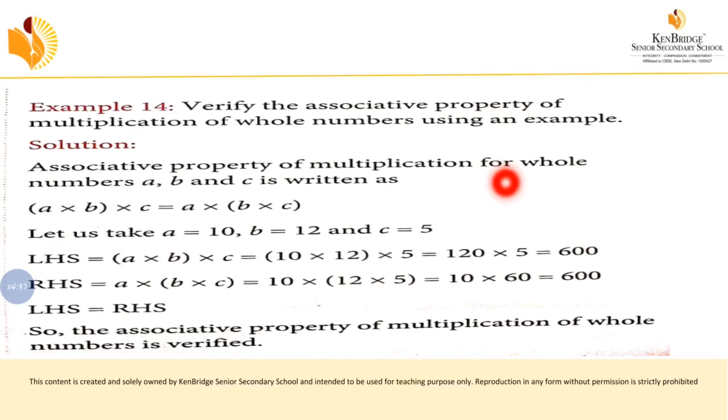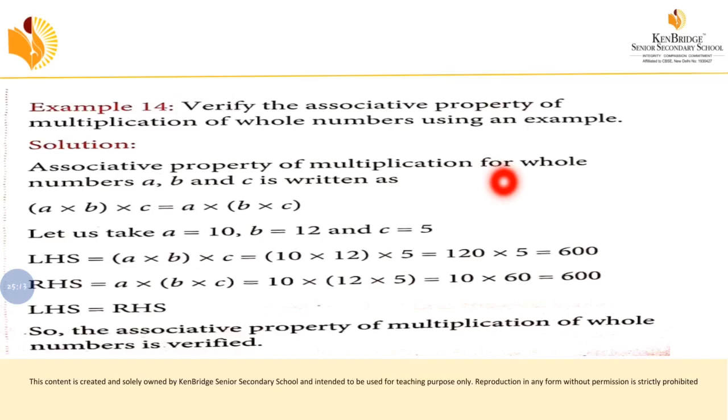Children, again and again I am telling you, closure property means when you are adding, multiplying, subtracting or dividing two whole numbers, if the answer is also a whole number, then that is called closure property. If it is a commutative property, changing the order will not change the result. And then associative property in the sense, grouping of numbers will not change the result.